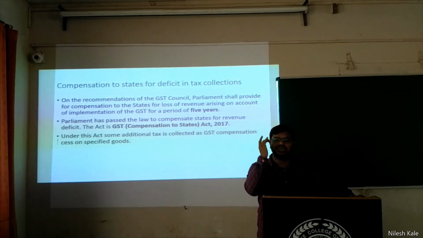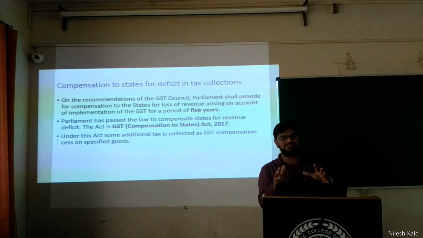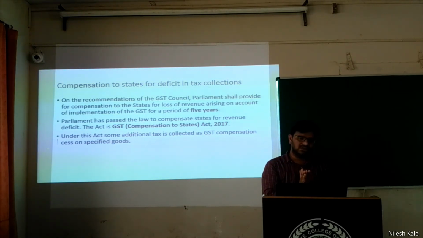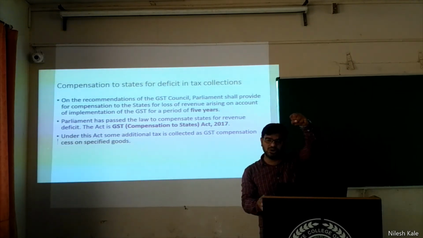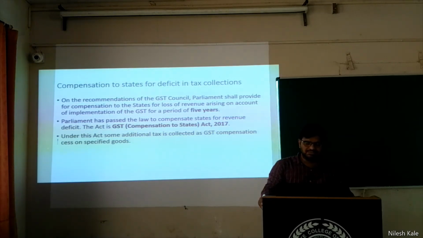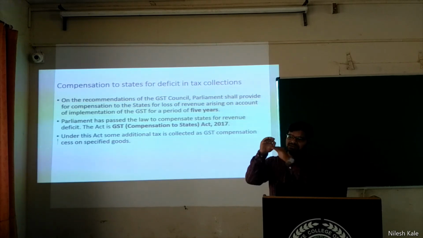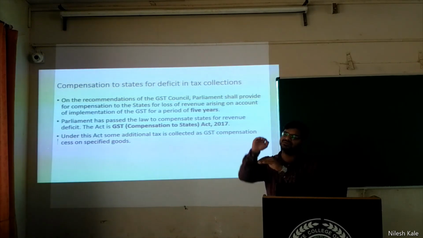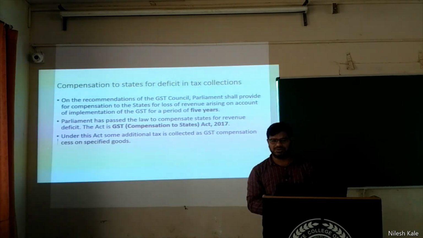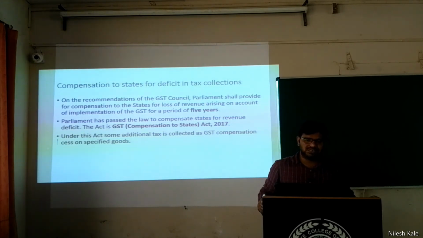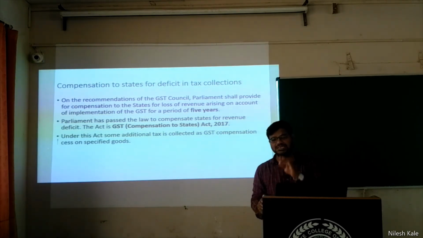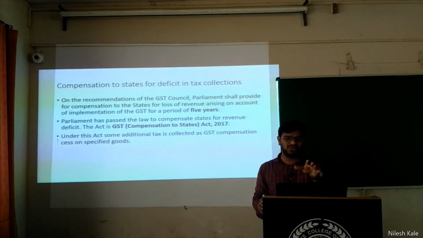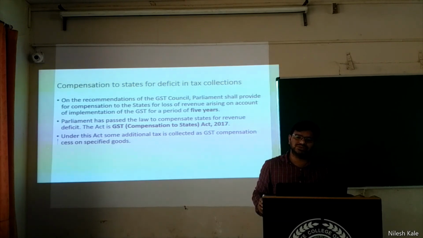There was a notion in the central government's mind earlier that there is only one model of GST. But the next version of GST said that there will be two layers: one is the central government, another is the state government. They will look after the matters. But still many states were fighting for revenue because they would lose revenue if the GST was introduced.